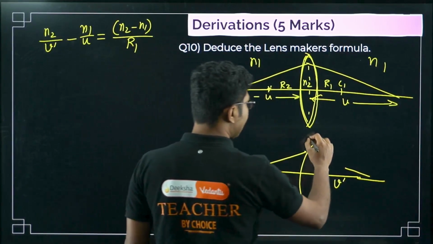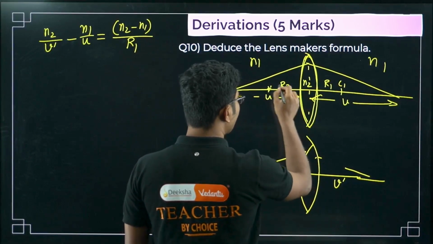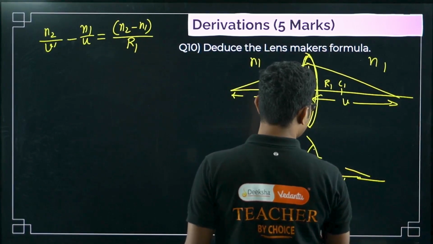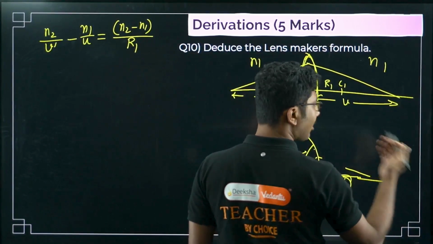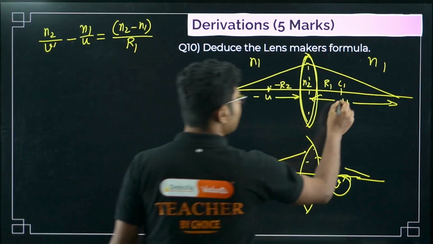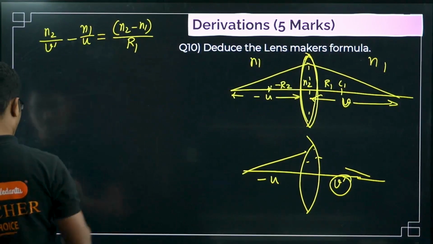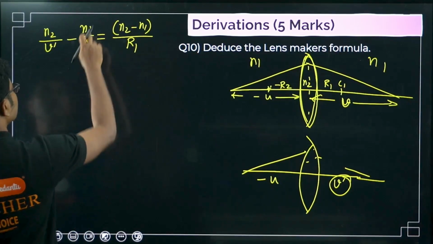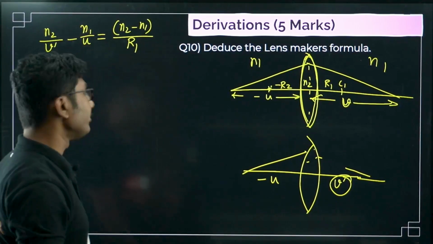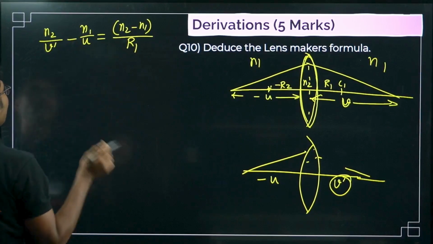Now when the same thing comes for the second surface, the radius of curvature is on this side, so it will be minus R2, and our intermediate object distance will be plus V dash, and the final image distance will be V, right? So in this case, I think sign is not important here because sign is already included in this formula, so we are not using the sign. If you are using sign, you have to use sign in all the formulas.